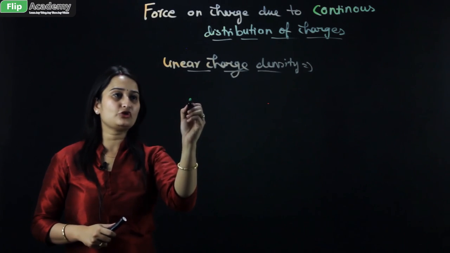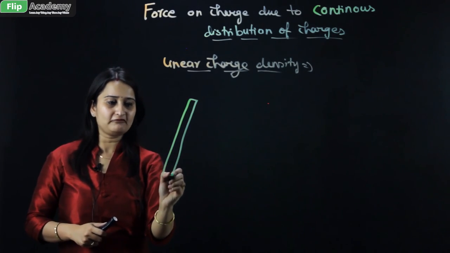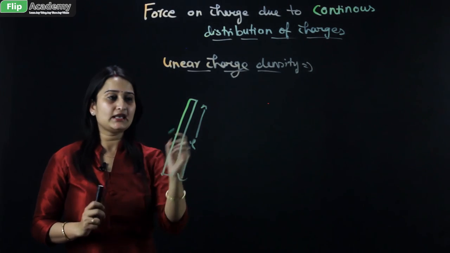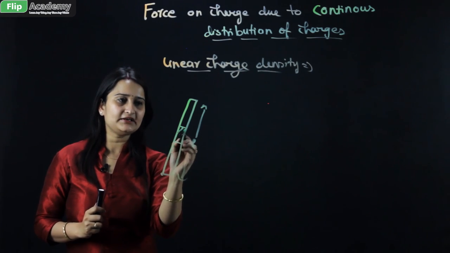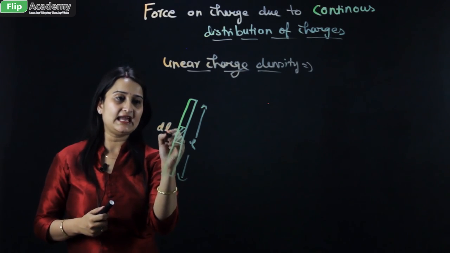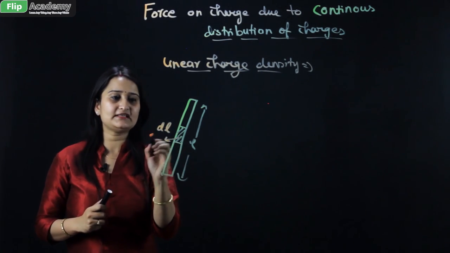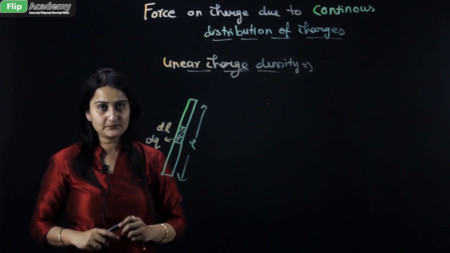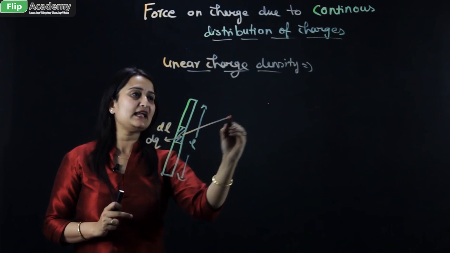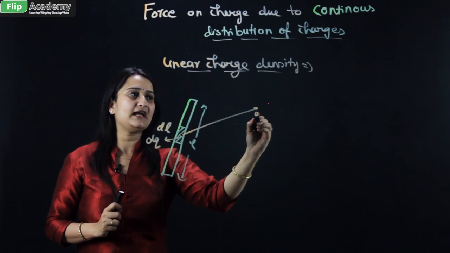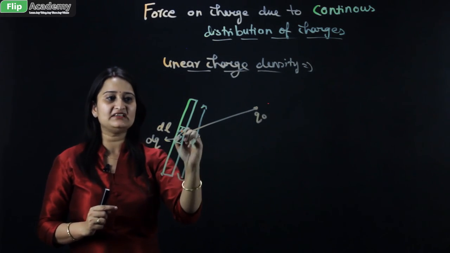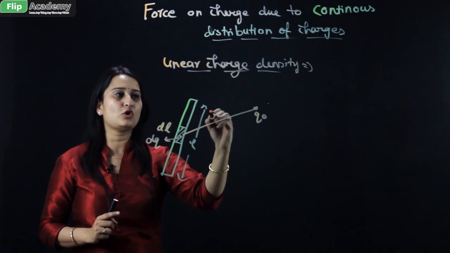Let me first draw a conductor of length, let's say, small l. A smaller part of this conductor is cut out, which becomes dl, and the charge associated with it is dq. Now, there is a point charge located away from this conductor of length l, represented by Q naught. The distance between Q naught and dq is given by small r.